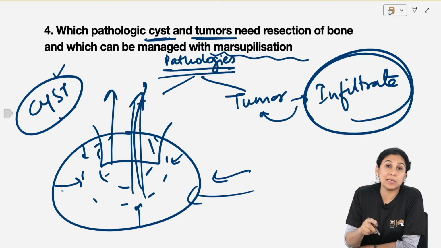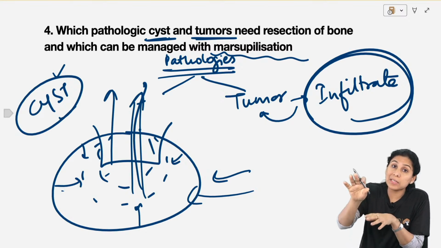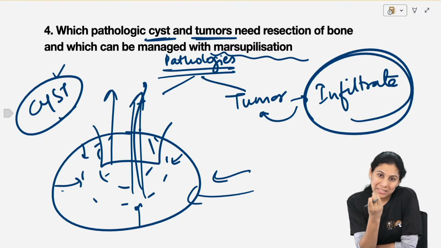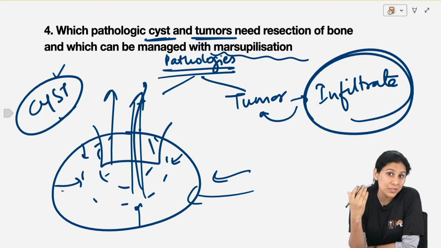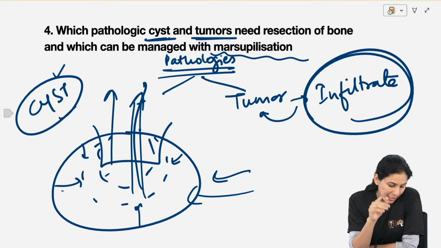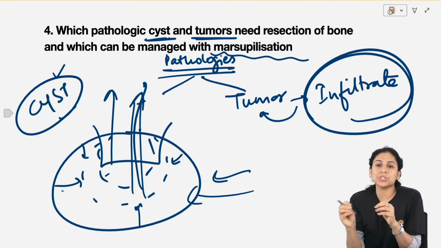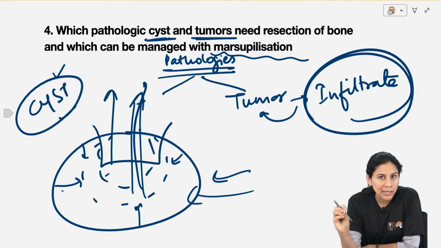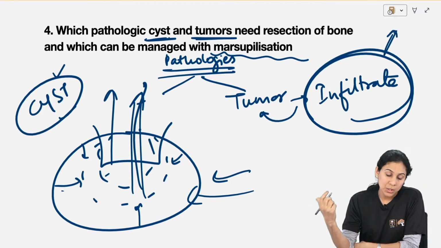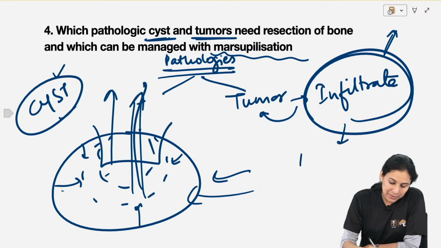Cyst is within the epithelium. When it goes beyond the epithelium into the adjacent normal healthy tissue, it becomes a tumor: a benign or a malignant mass of cells that is autonomous in growth and which infiltrates into the adjacent tissue. In this, if you enucleate, something will be left behind. Some cells will remain behind and you will not be able to remove all the pathology, which is why we need resection.